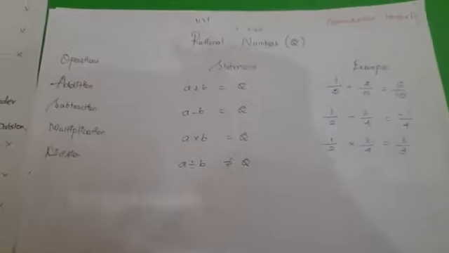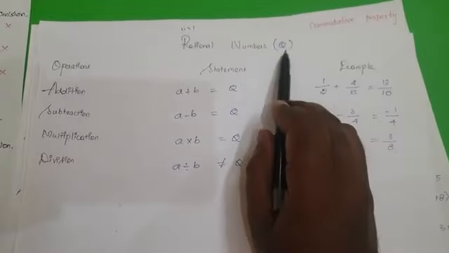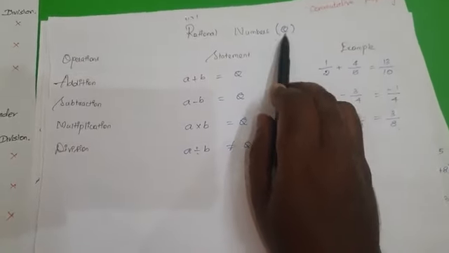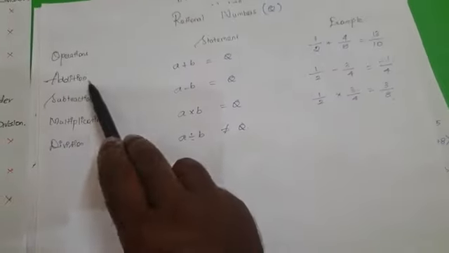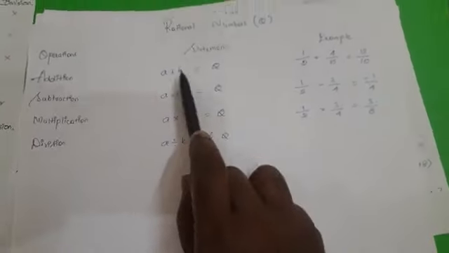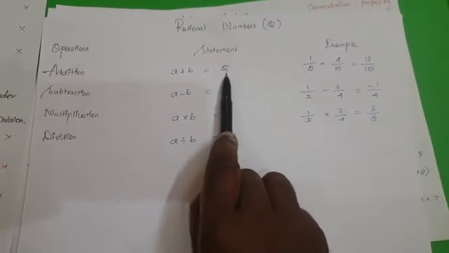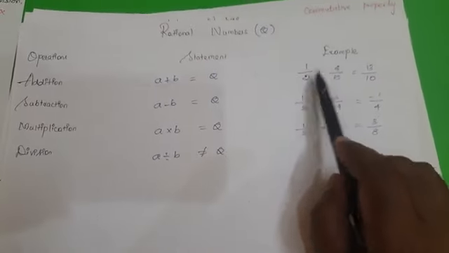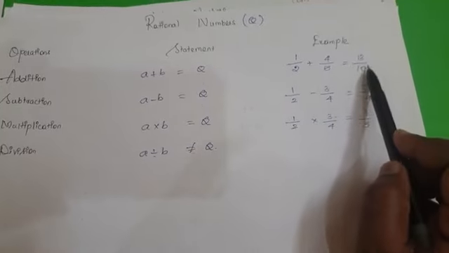So the closure property will be satisfied over rational numbers, in the format of Q, the quotient numbers. Addition, subtraction, multiplication, division. If we add two rational numbers, we should get a rational number. For example, 1 by 2 plus 4 by 5, we are getting 13 by 10.